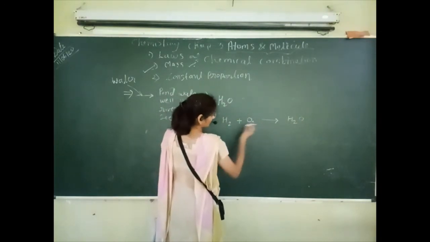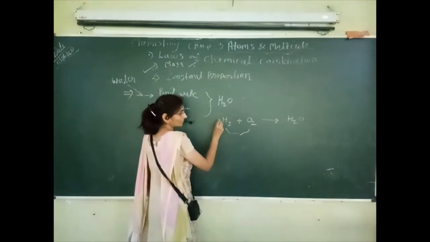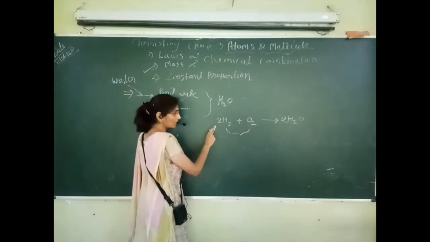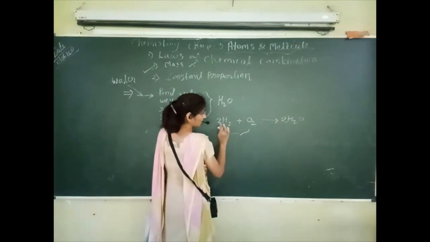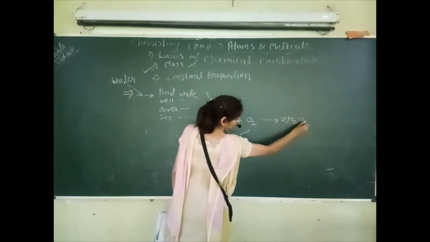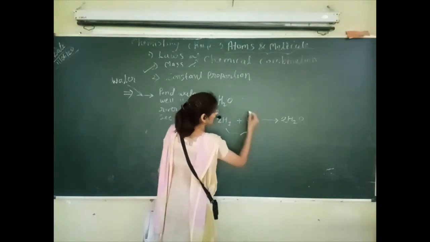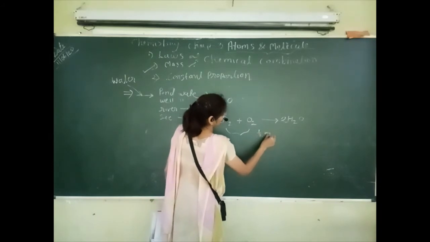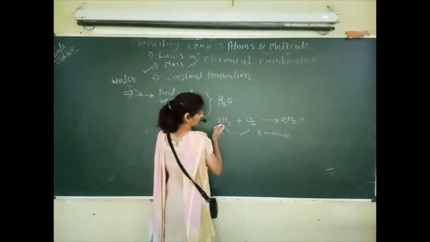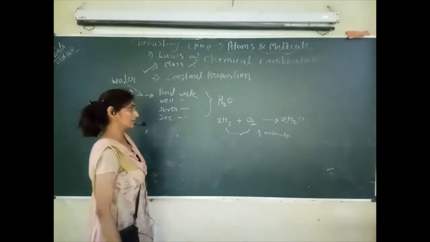So what does this rule say? What is that rule? It is a balanced reaction. Because here we used two hydrogen atoms and here also two hydrogen, but only one oxygen atom we used here, and two atoms we would have to write, but we can't divide it as a half molecule. That's why whole molecules are taken. So two molecules of hydrogen I have taken and one molecule of oxygen I have taken here.